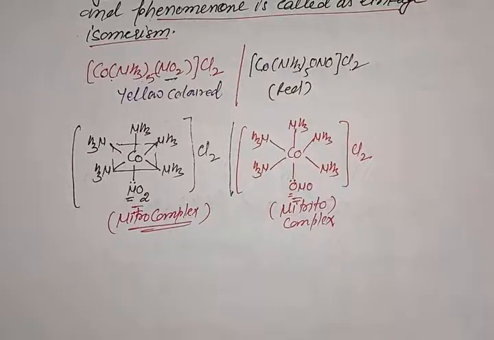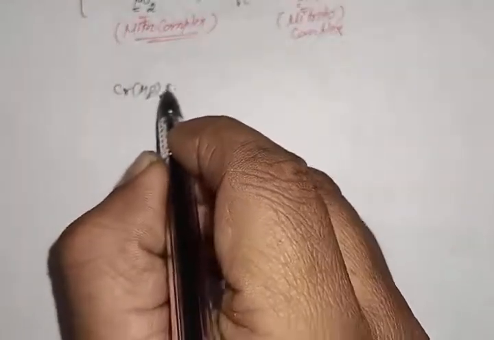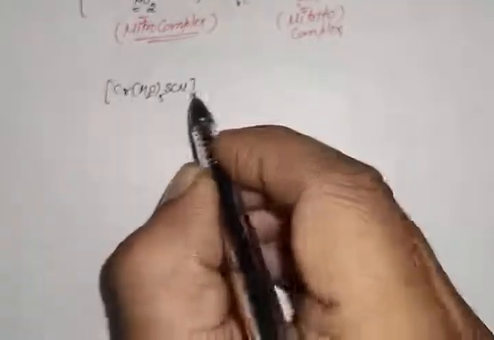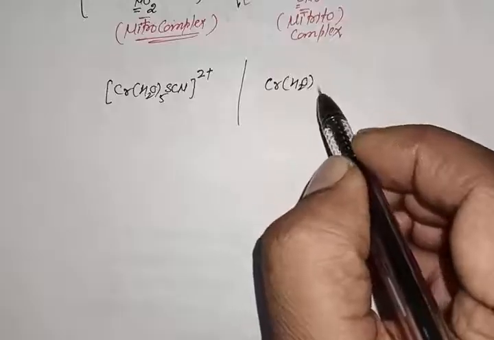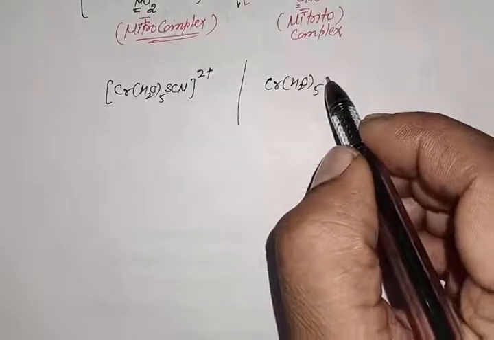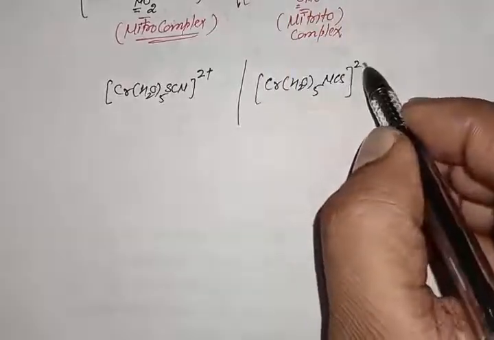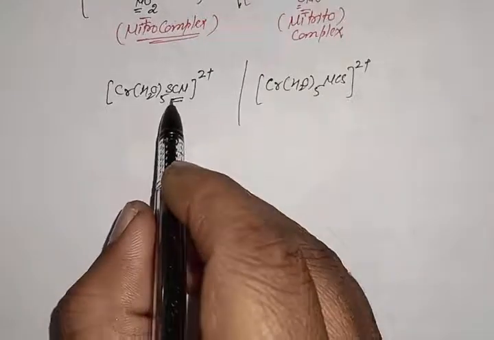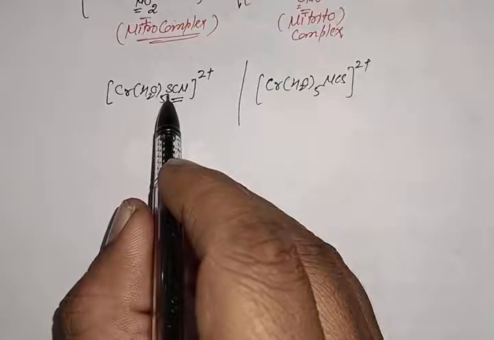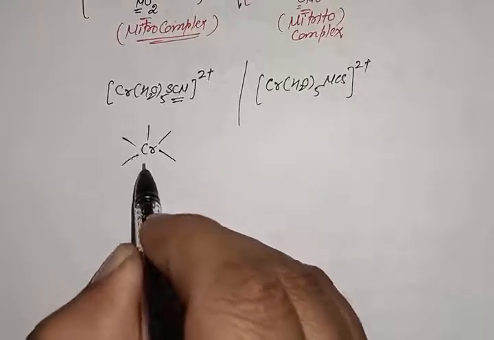The another complex is of chromium metal, that is [Cr(H2O)5SCN] and there is a +2 charge present on the coordination sphere. In the second complex, similarly Cr metal is present and 5 water molecules are attached to this chromium metal, and the sixth ligand is SCN ligand, and it is also having +2 charge. So in the first complex the donor site of this SCN ligand is sulfur, that is S. In the center there is metal Cr and 5 water molecules are attached to it.